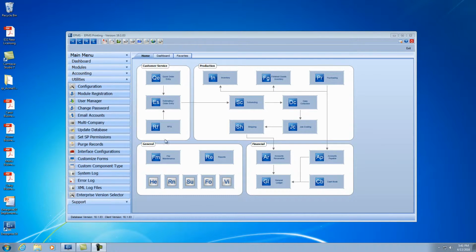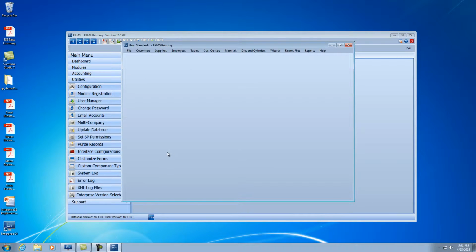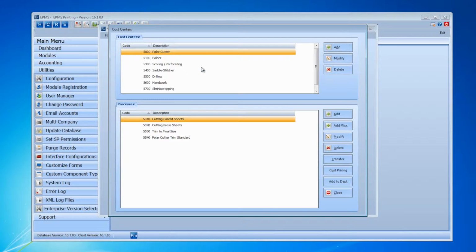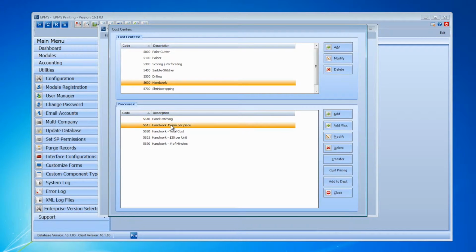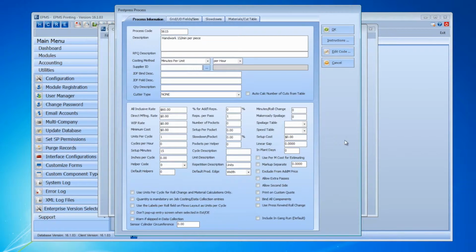Sure. All right, so I'm going to come over here and go into File Maintenance. And what I've done here is under Cost Centers, Postpress, I've gone down to Handwork and entered a couple of examples of how you might use this in my Handwork Cost Center. So here's one where I've set it up as 15 minutes per unit or per piece. How we've done that is we selected the minutes per unit costing method, and you put the minutes per unit here in the setup minutes. That's really all you have to do.